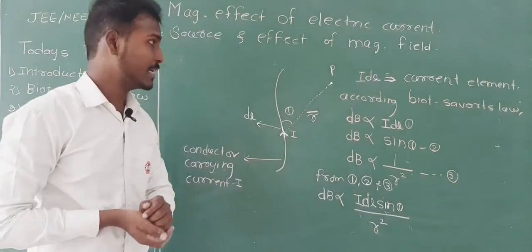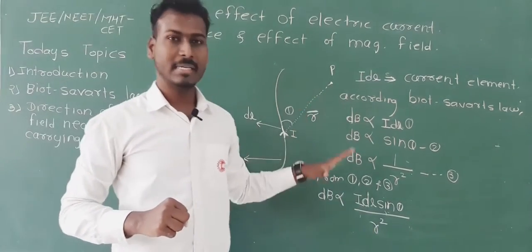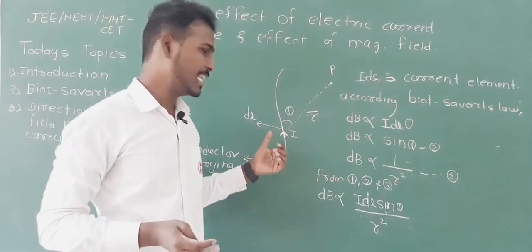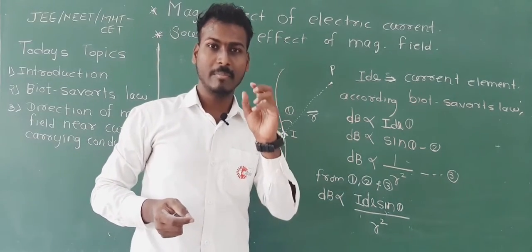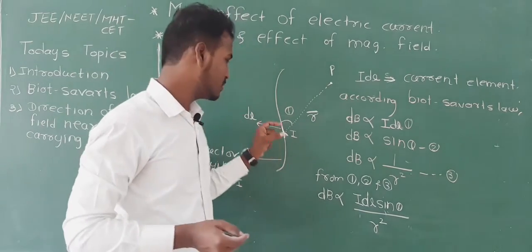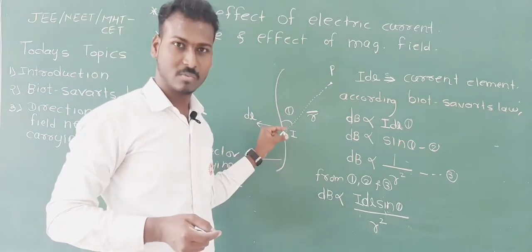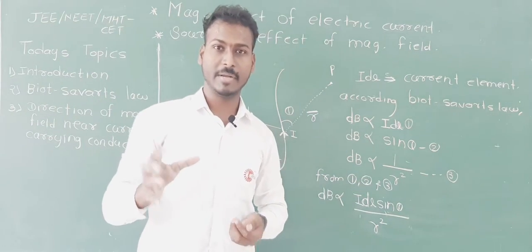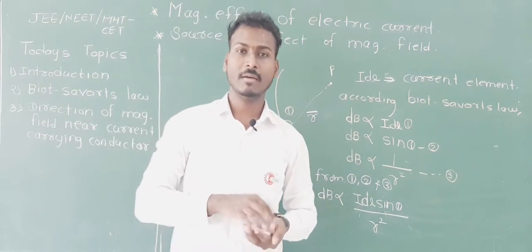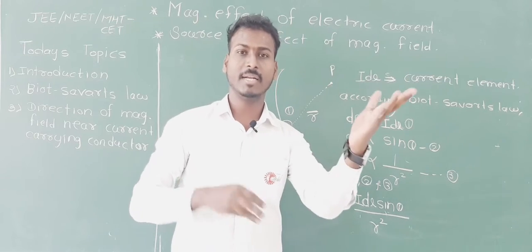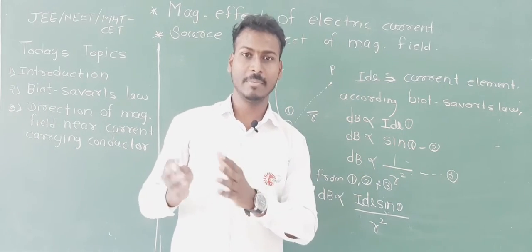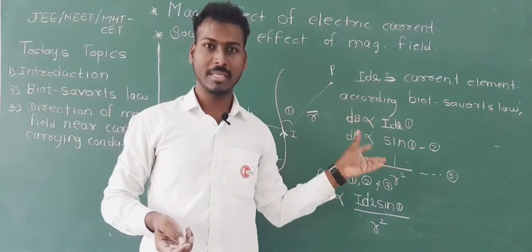Is that clear? According to Biot-Savart's law, the magnitude of magnetic field, here we are taking dB because we are trying to get the magnitude of magnetic field only due to this small element. That's why dB is directly proportional to the current element, not only current. You can further expand it into current and element, but let it be together, so that I and dl come together.